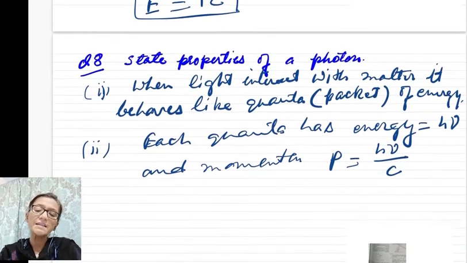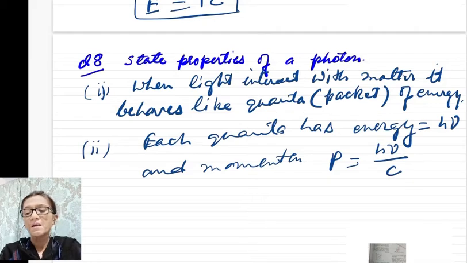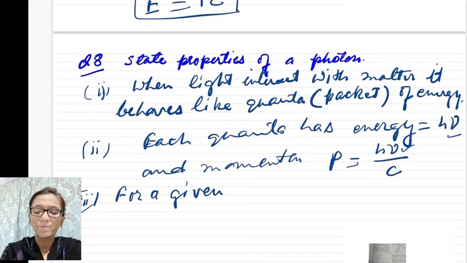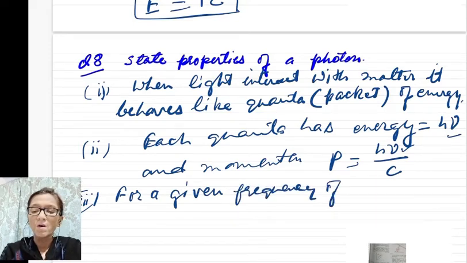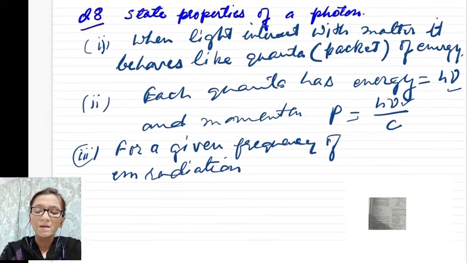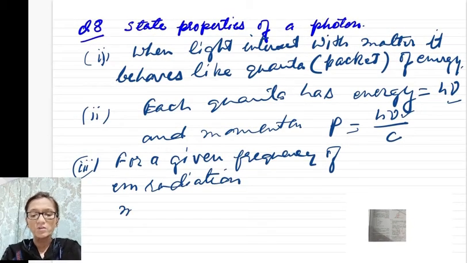So you can see that if the frequency of EM radiation is the same, then energy and momentum are constant. It will not vary for a given frequency of EM radiation. Momentum and energy are constant.